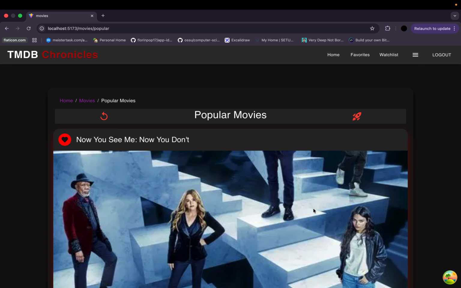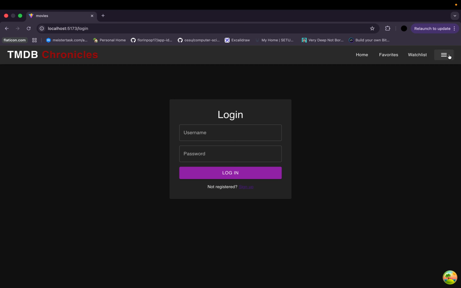So I'll just show you. You can see currently I have access to all these different routes. If I log out, I have no access. So they're all protected.